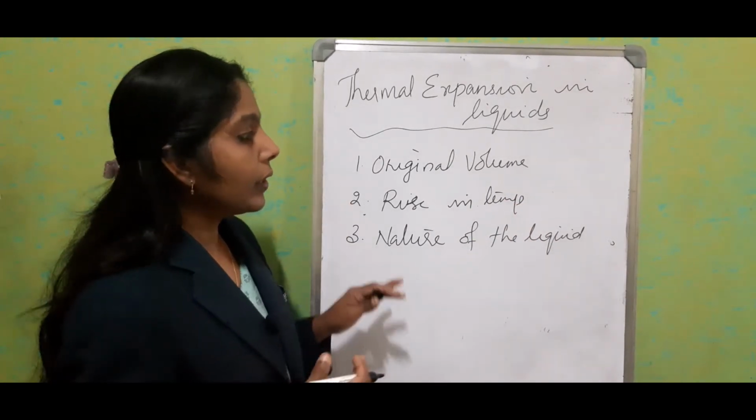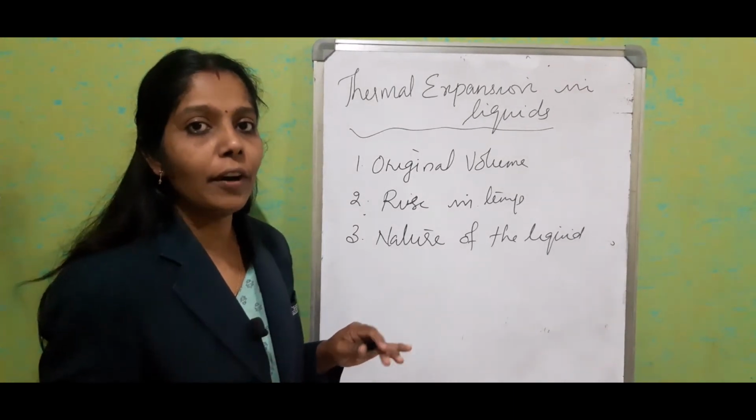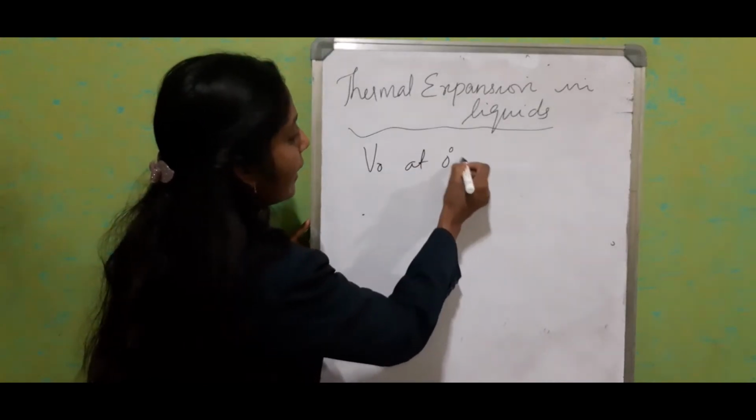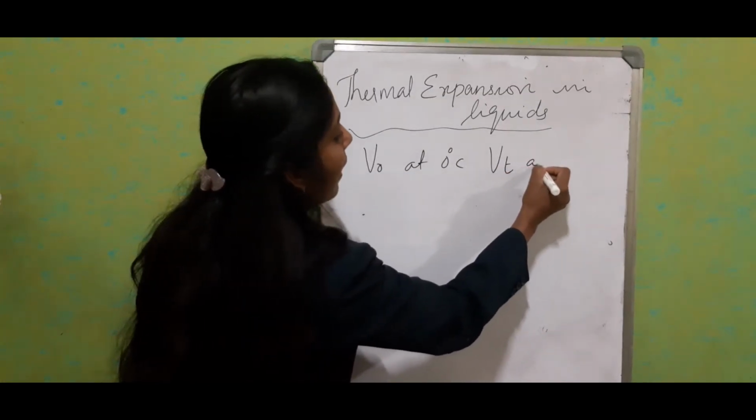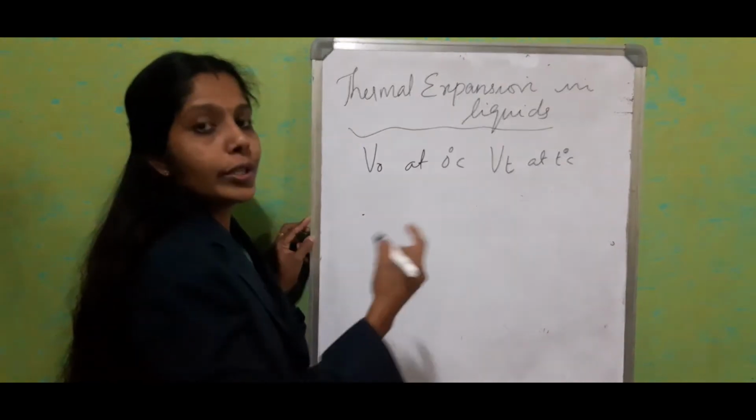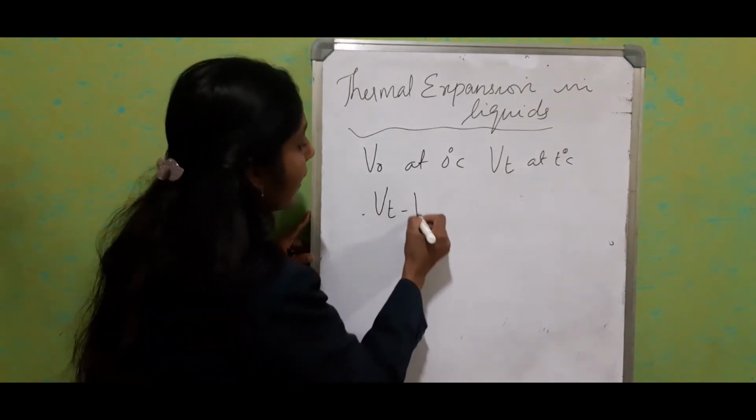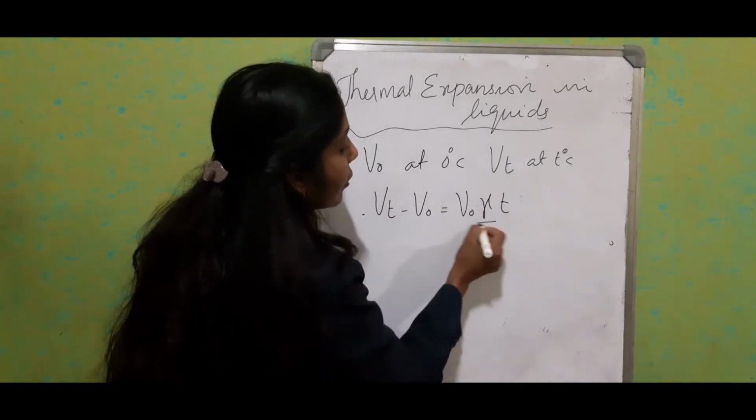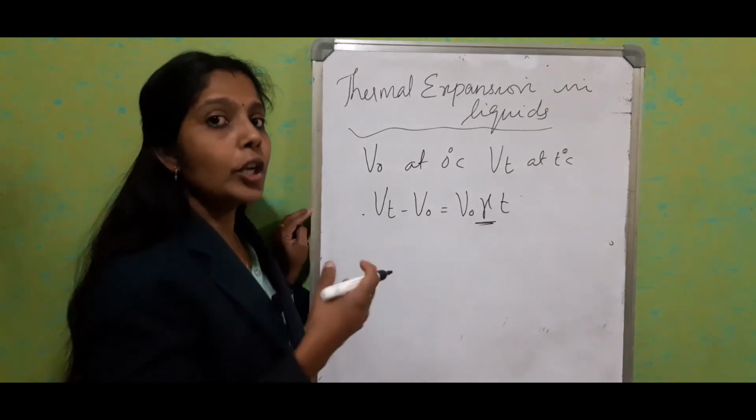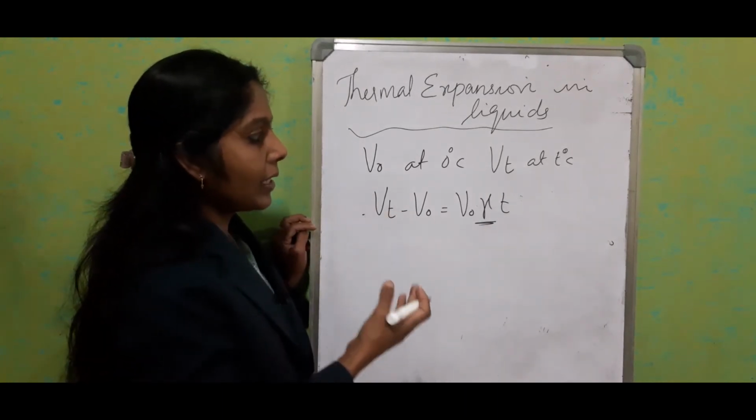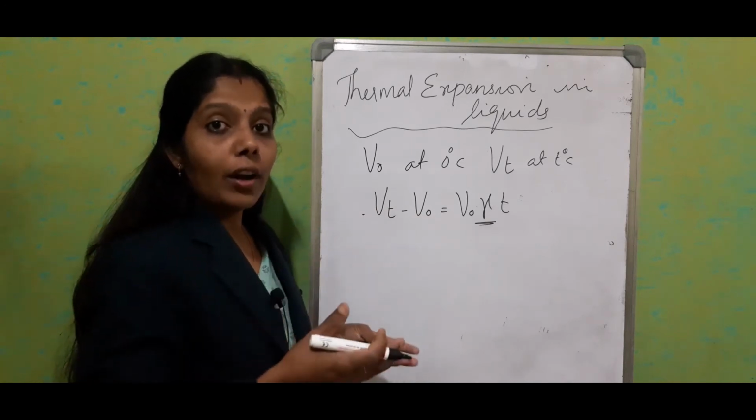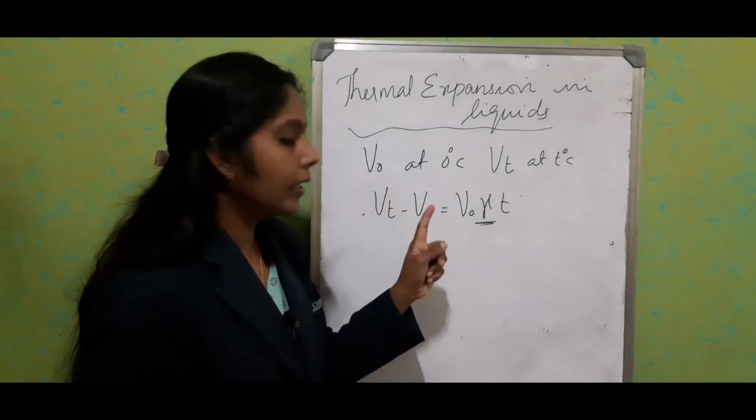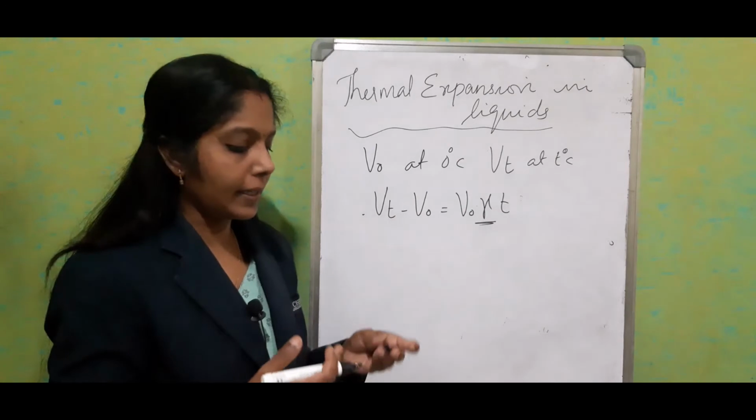For this one also we will find the coefficient of cubical expansion. V0 is the volume at 0 degrees Celsius and Vt is the volume at T degrees Celsius. So the change in volume, Vt minus V0, is equal to V0 gamma T. This gamma is the coefficient of cubical expansion. The same equation we studied in the case of cubical expansion of solids, so we use the same equation here, and the coefficient is known as the coefficient of cubical expansion.